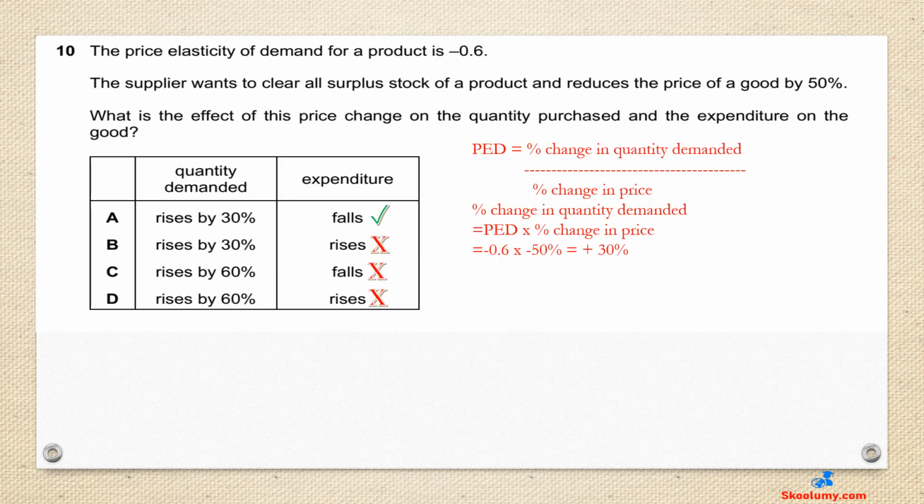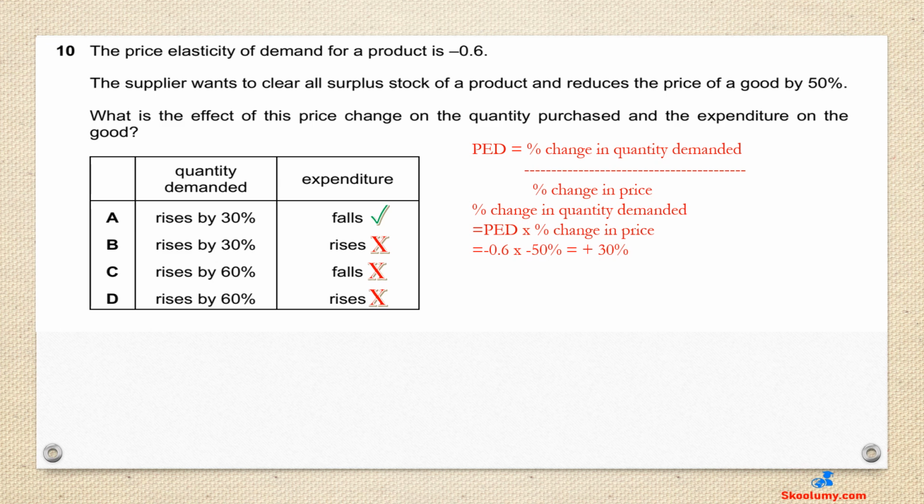Question 10. The price elasticity of demand for a product is -0.6. The supplier wants to clear all surplus stock of a product and reduces the price of a good by 50%. What is the effect of this price change on the quantity purchased and the expenditure on the good? The correct answer is A. The price rises by 30% and expenditure falls, using the PED formula.